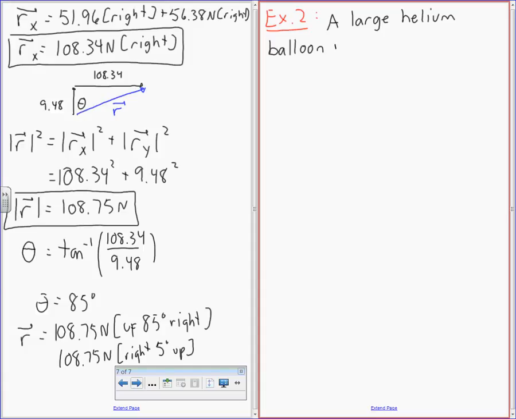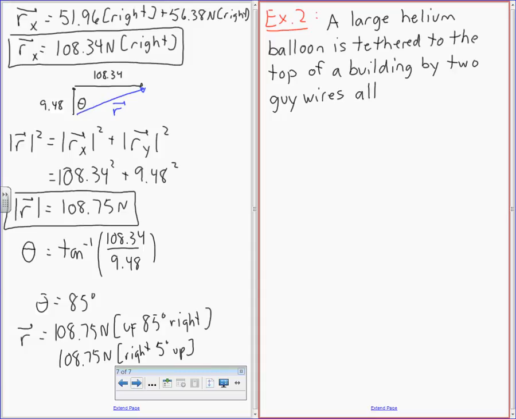Is tethered to the top of a building by 2 guy wires attached 20 meters apart.